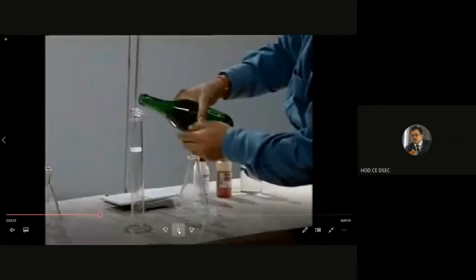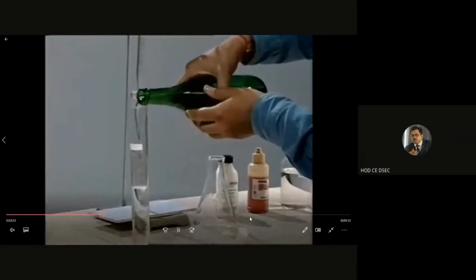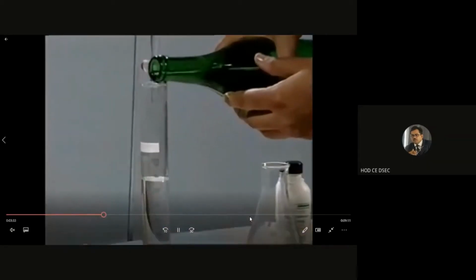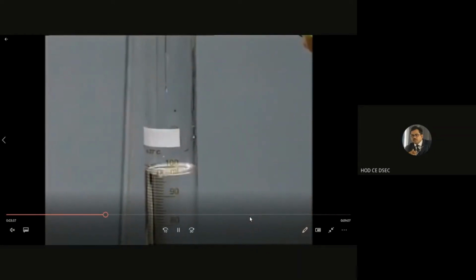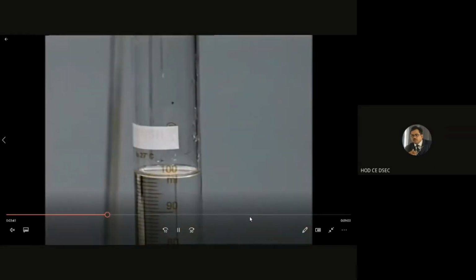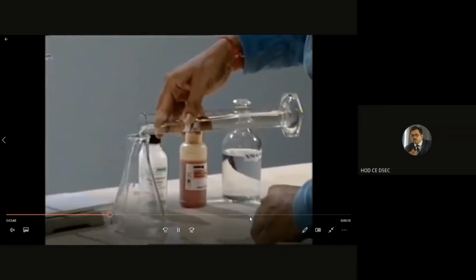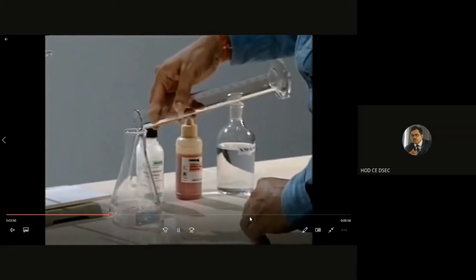The water sample will be taken in a 100 ml measuring cylinder because we will take a 100 ml sample. You see the reading of the lower meniscus in the cylinder. Now we are pouring it into the conical flask for the titration process.